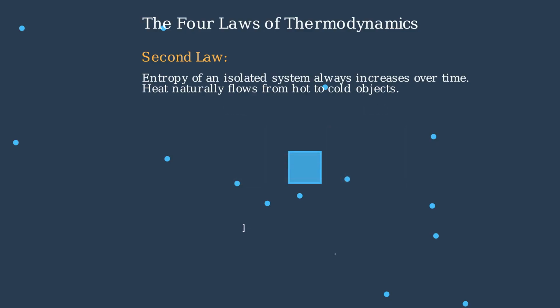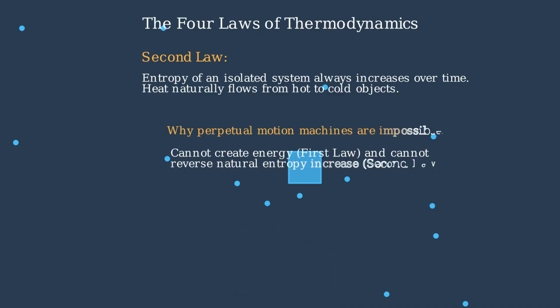The refrigerator is a practical application of the second law. It uses work input to move heat from a cold space to a warmer environment. The first and second laws together explain why perpetual motion machines are impossible. They would need to either create energy or reverse the natural flow of entropy.